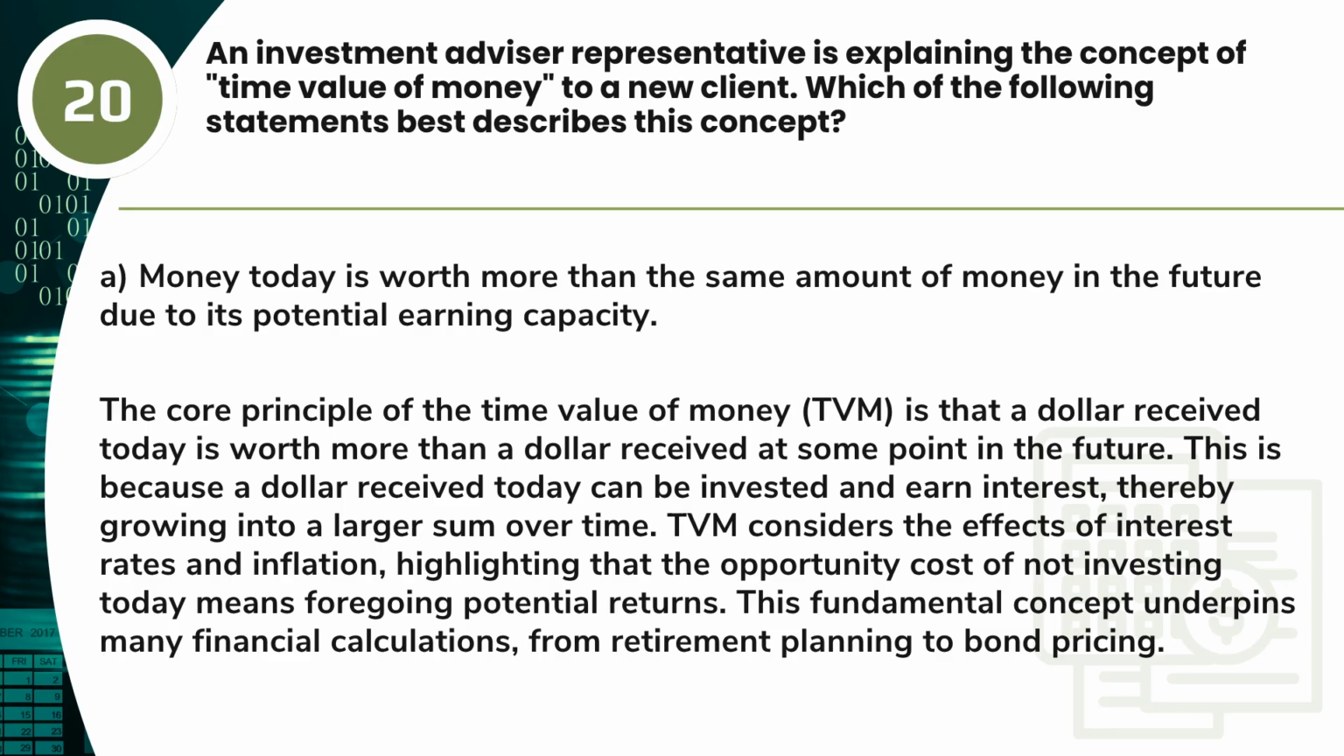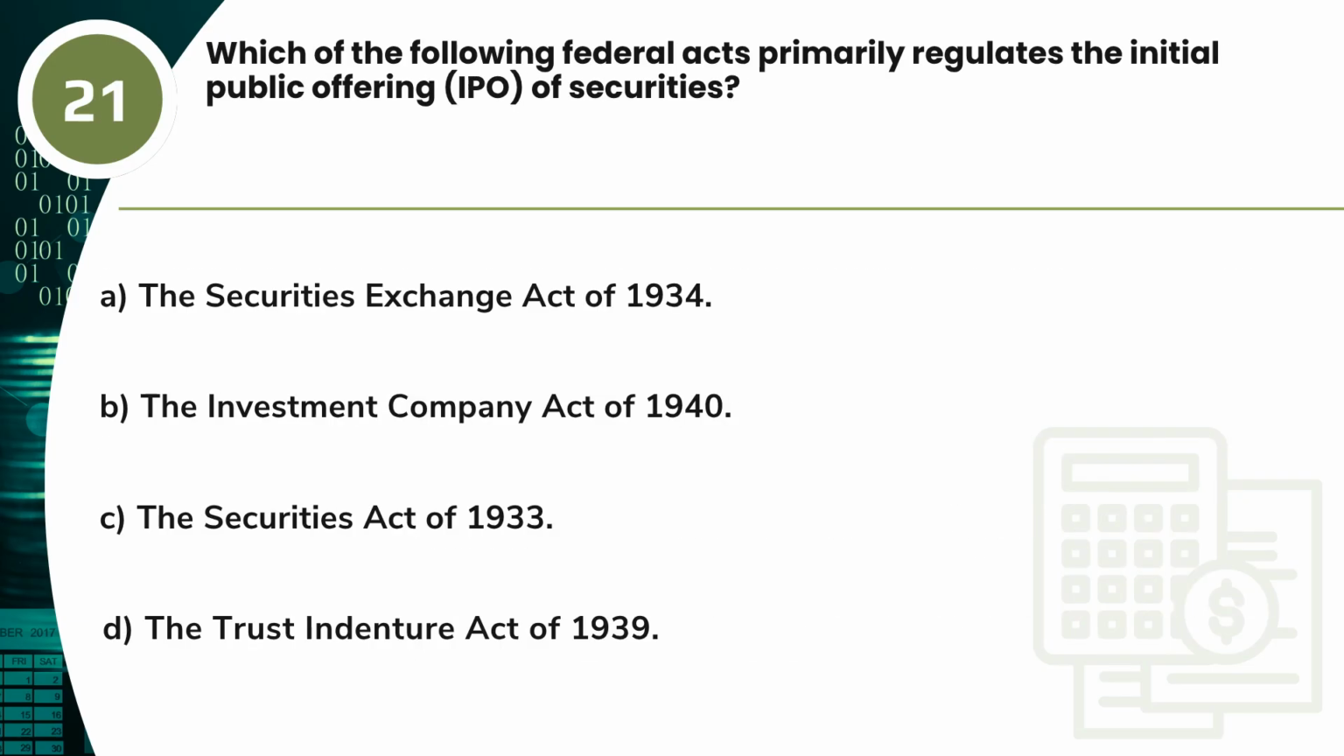earning capacity. The core principle of the time value of money, TVM, is that a dollar received today is worth more than a dollar received at some point in the future. This is because a dollar received today can be invested and earn interest, thereby growing into a larger sum over time. TVM considers the effects of interest rates and inflation, highlighting that the opportunity cost of not investing today means foregoing potential returns. This fundamental concept underpins many financial calculations, from retirement planning to bond pricing.